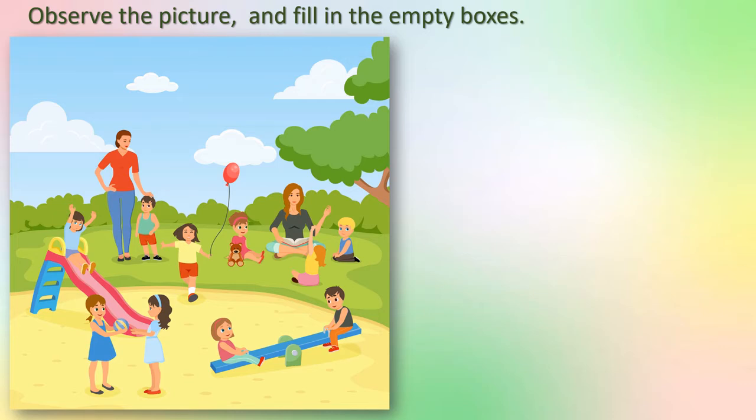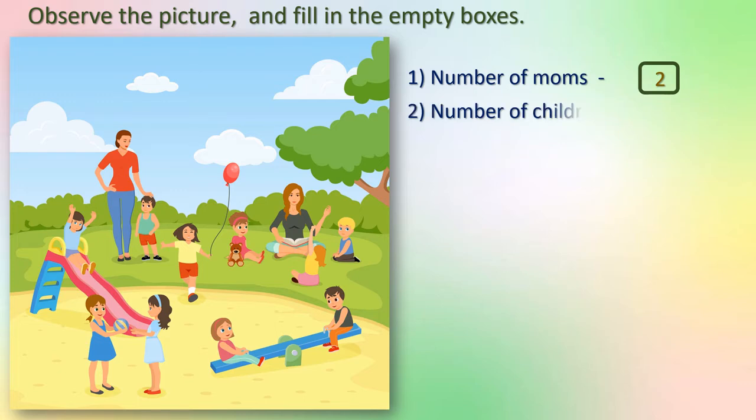Observe the picture and fill in the empty boxes. Here you can see the picture. Some children are playing in the garden and we can see moms along with the children, right? Here we will go for questions. We have to read the questions asked and then find the answers from this picture. See, number of moms. How many moms can we see here? 1 and 2, right? We have to write here 2. So simple, isn't it?